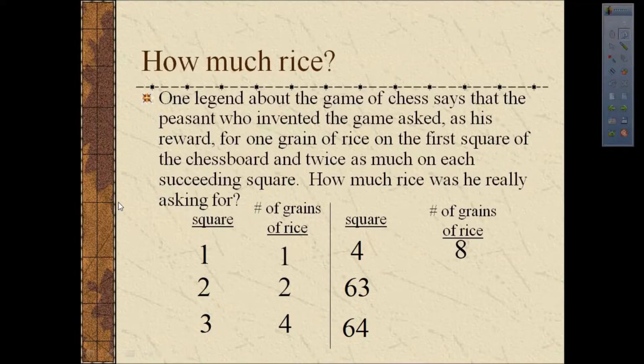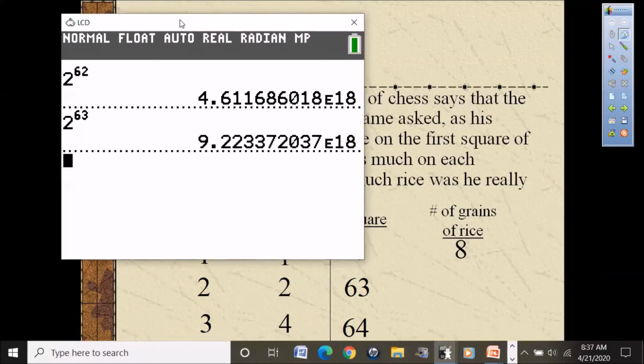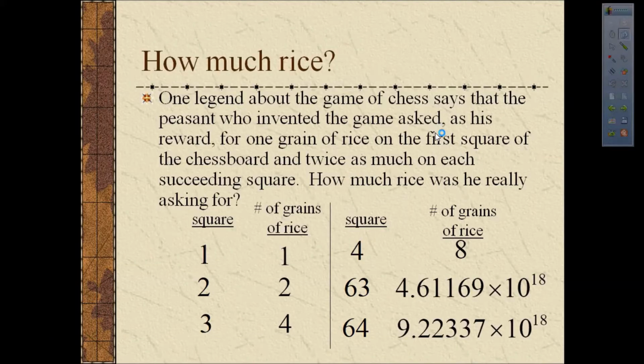So going back to our original question, if we want to find the number of grains of rice on the 63rd day and 64th day, the calculations we actually need to do are 2 to the 62nd power and 2 to the 63rd power. Now you can see those are fairly large numbers. Those are basically 19-digit numbers. So what do those numbers really mean? It's kind of hard to wrap our brains around such large numbers. I mean, grains of rice are pretty small. So are we talking about bags and bags of rice?